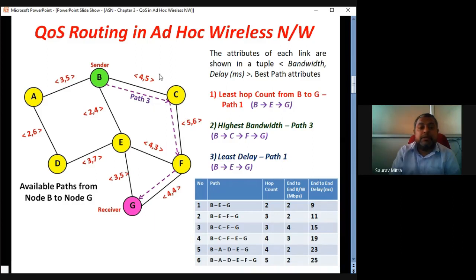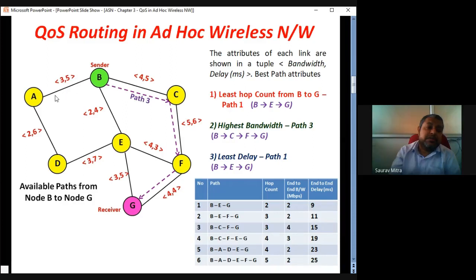So attributes are given inside a tuple. So this is a tuple, whatever you call. So inside this, there is first 4. 4 means this is the bandwidth. Okay, so this 4 means 4 Mbps, and 5 means 5 millisecond delay. That means if data tries to come from B to C node, it will be transmitted over 4 Mbps bandwidth, and it will be having delay of 5 milliseconds. That is meaning by this.